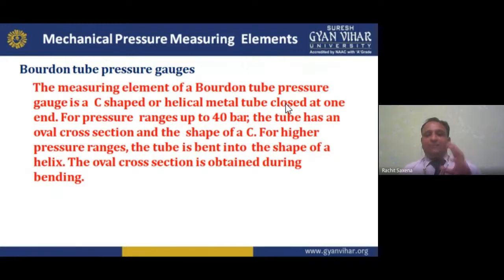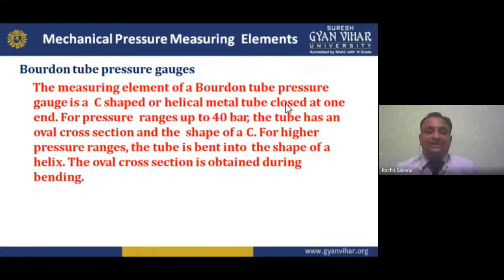In this, the measuring element of the Bourdon tube pressure gauge is a C shape, just like a C shape or helical metal tube closed at one end. It is closed at one end, for pressure ranges up to 40 bar. The range for measurement is fixed up to 40 bar, my dear student. Not more than it. Not 42, not 41, not 44, not 43. It is up to 40 bar. I hope you understand.